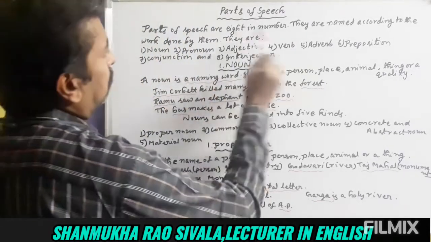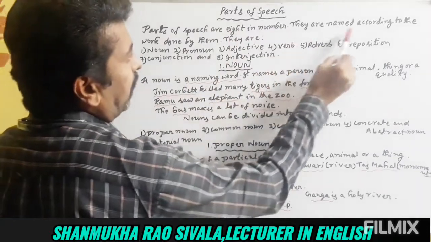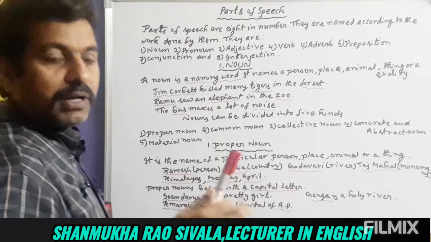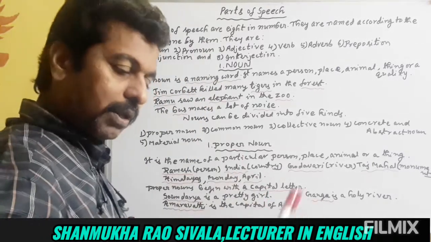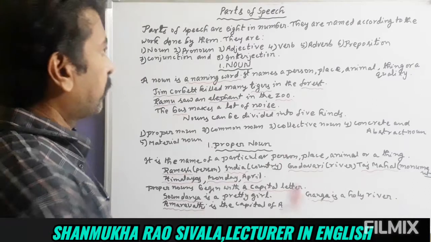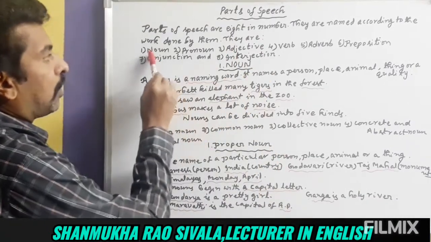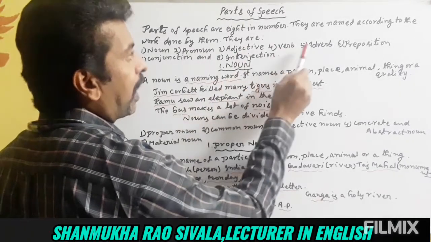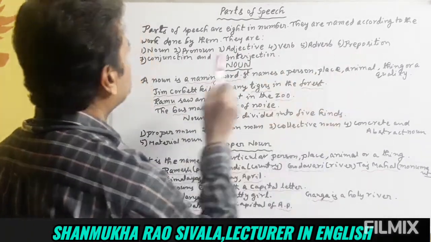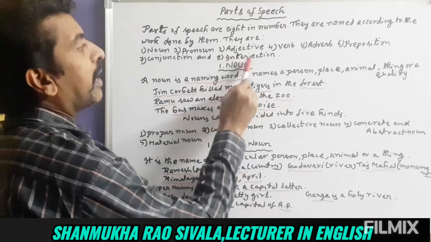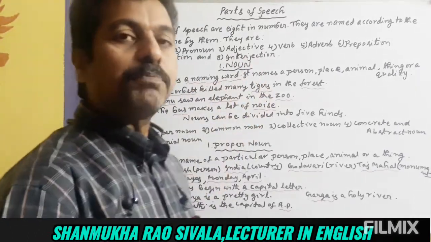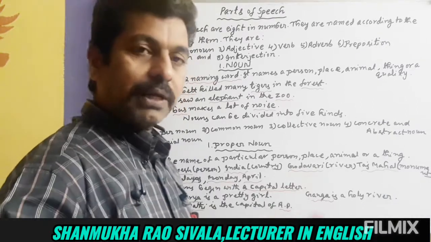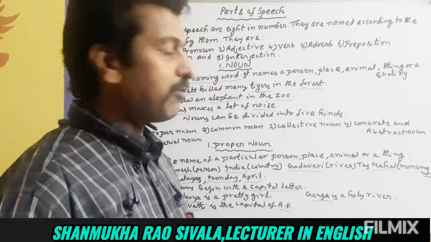So parts of speech are 8 in number. They are named according to the work they do in a sentence. They are named as noun, pronoun, adjective, verb, adverb, preposition, conjunction and interjection. These are the 8 parts of speech. So let us study in a detailed way, one by one.